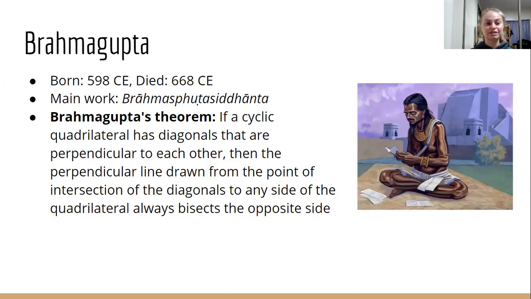So Brahmagupta actually had so many mathematical discoveries. So I included the main ones in here. The first one I'm going to talk about is his theorem. So it says, if a cyclic quadrilateral has diagonals that are perpendicular to each other, then the perpendicular line drawn from the point of intersection of the diagonals to any side of the quadrilateral will always bisect the opposite side.